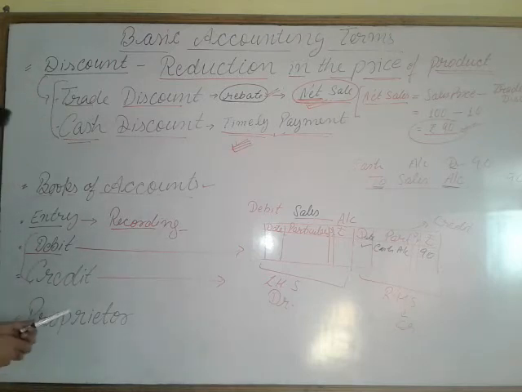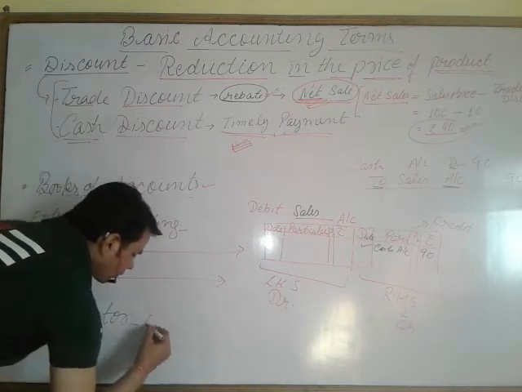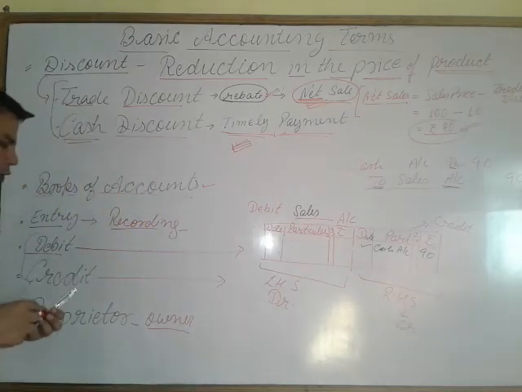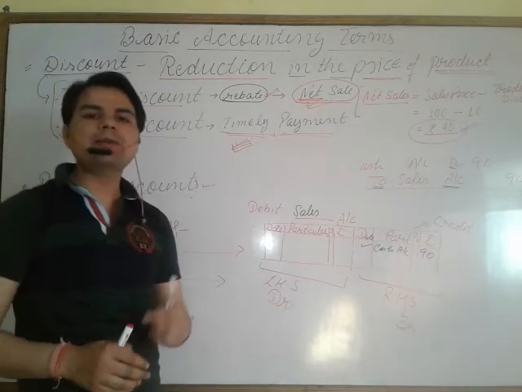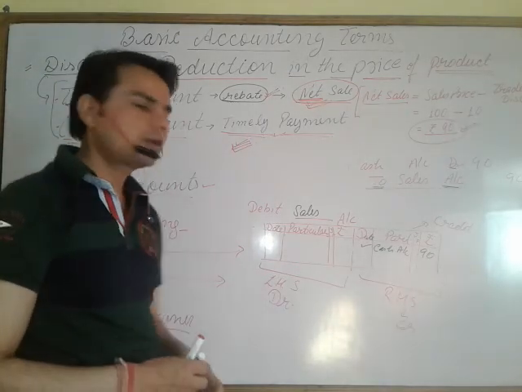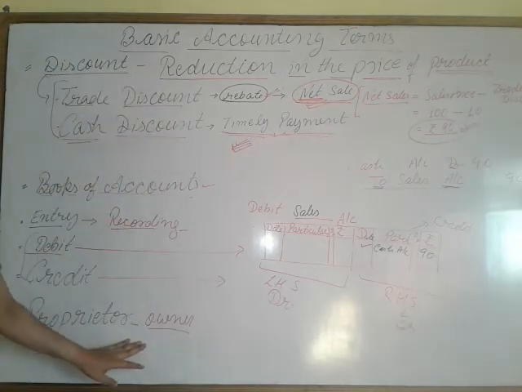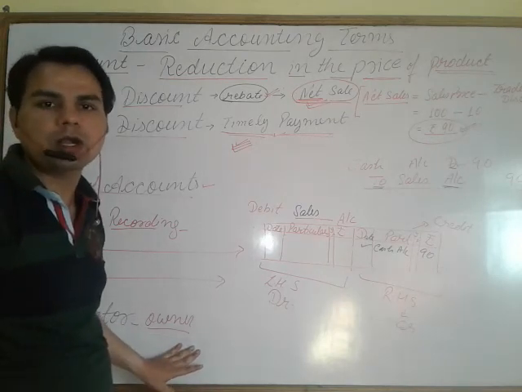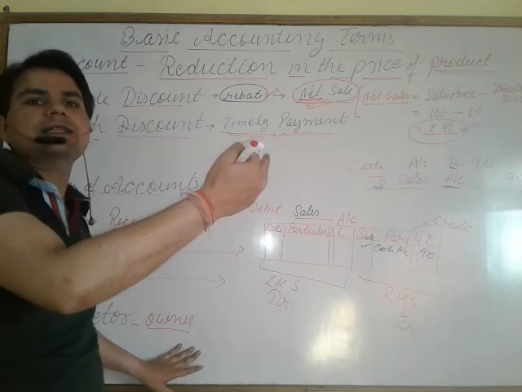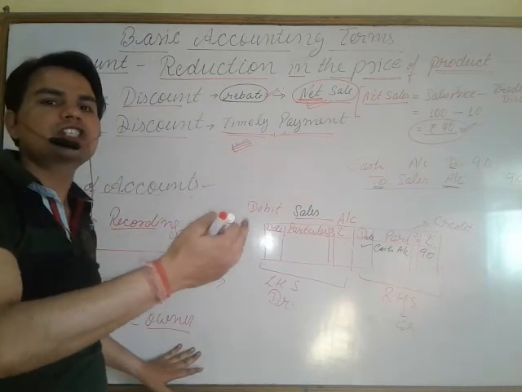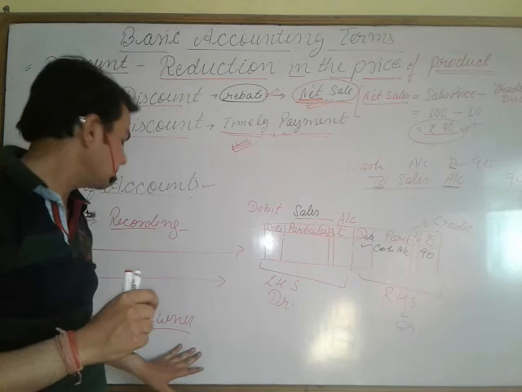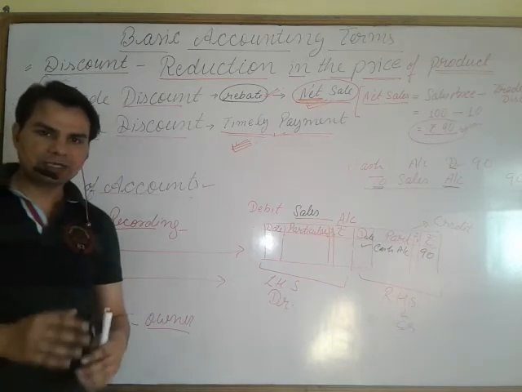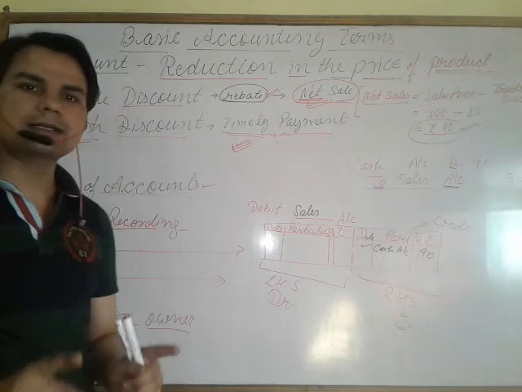Proprietor, simply we can say, is the owner or the businessman who bears the risk and employs the capital in the business. In any company, there may be shareholders, equity shareholders, who invest in the company in the form of share capital and take the risk. So the proprietor is the owner of the business who has invested the capital and is taking the risk.